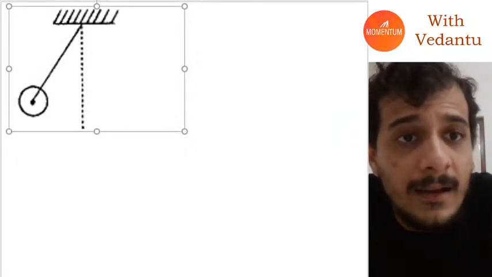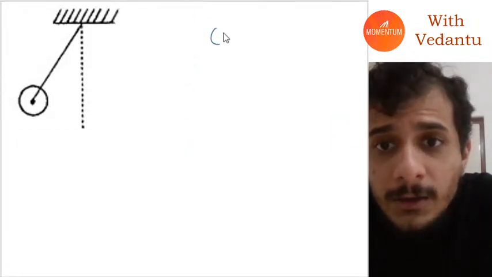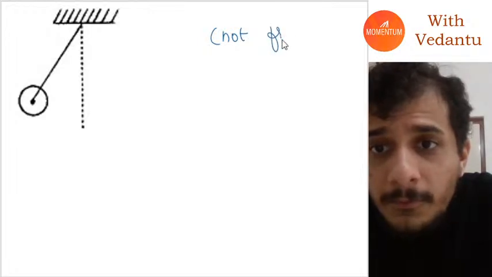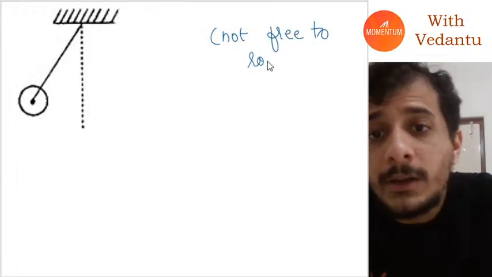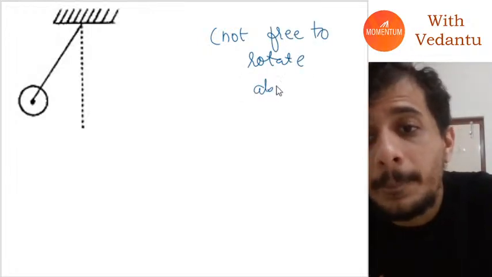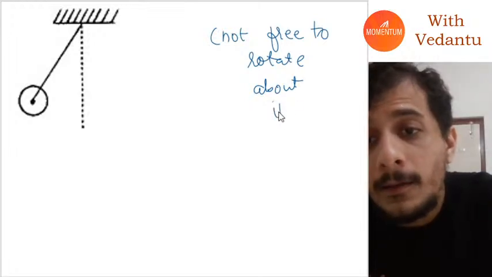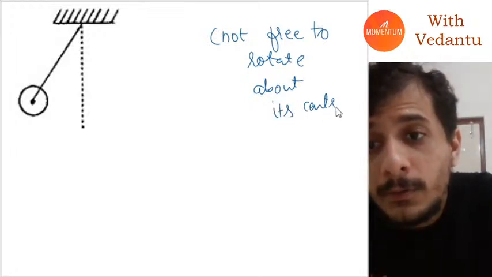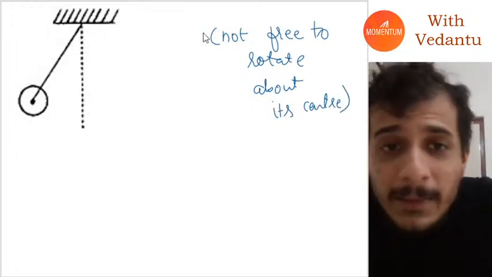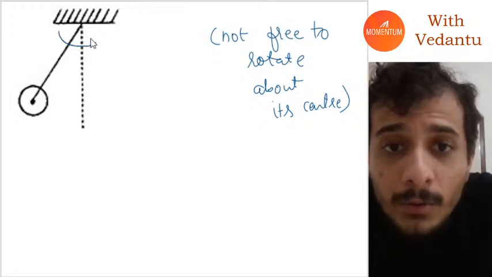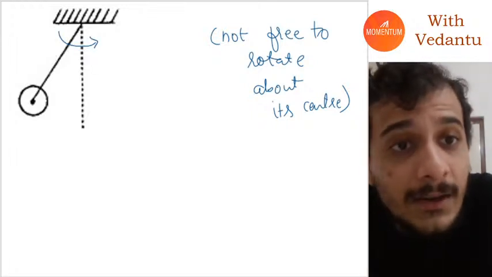Now if I am talking about case one, where the disk is not free to rotate about its center, what that means is that as the rod rotates, the disk will rotate with it.